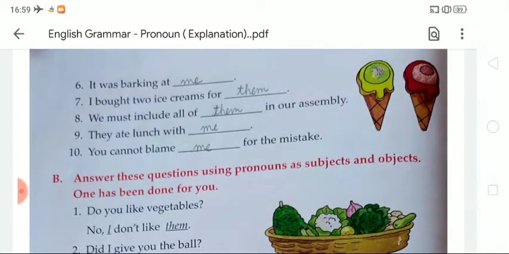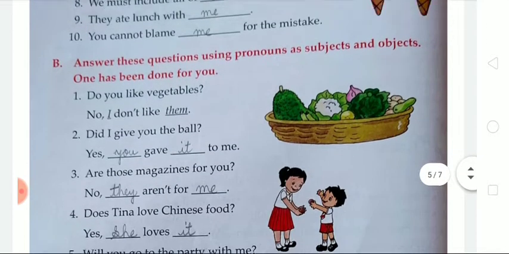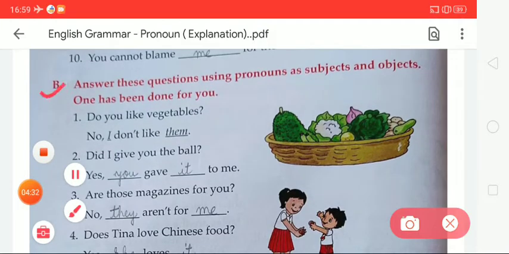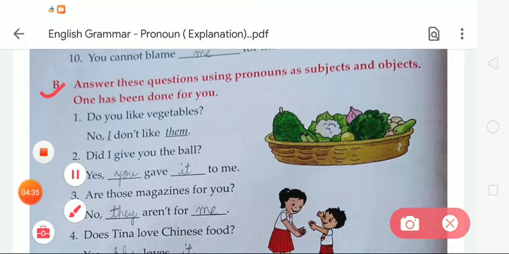Okay students, now moving to the next exercise, that is exercise B. Answer these questions using pronouns as subject and object. One has been done for you. Check the given example: Do you like vegetables? We write the answer: No, I don't like them. Here we have to use the given pronouns, that is I and them. We have to use pronouns as a subject and an object. So I is a subject and them is an object.